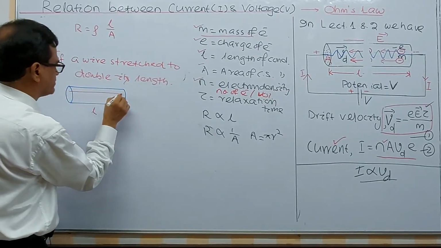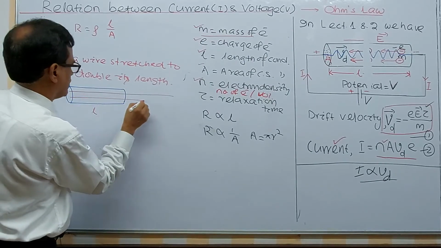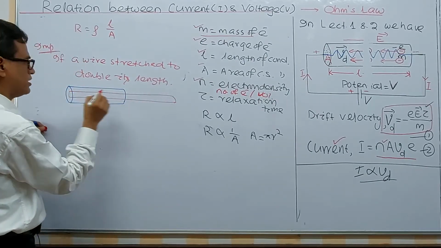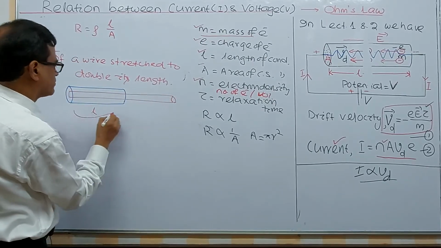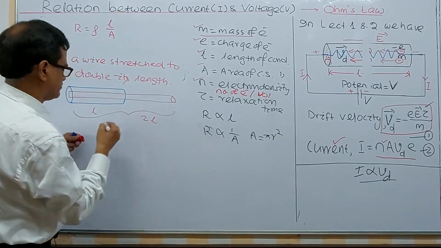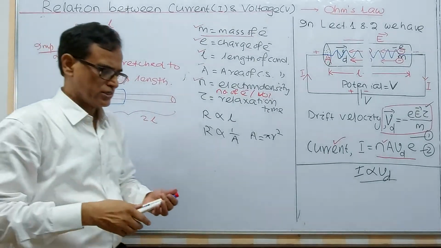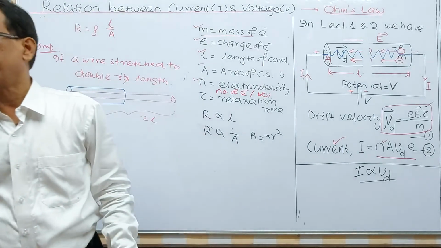Now you pull it and it becomes longer. You shouldn't ask me how you can pull it. The length becomes twice L. Here the question is, what will be the resistance of the new wire?